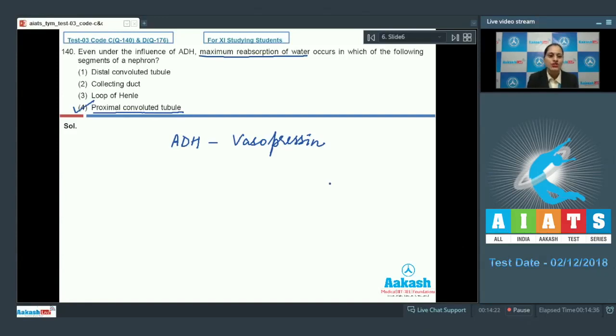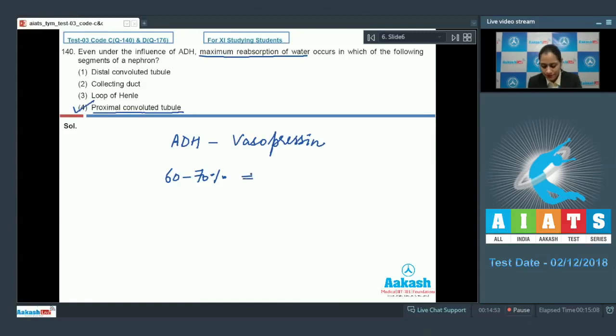So the correct answer for this question is PCT because around 60 to 70% of obligatory water reabsorption occurs in PCT and some occurs in loop of Henle.